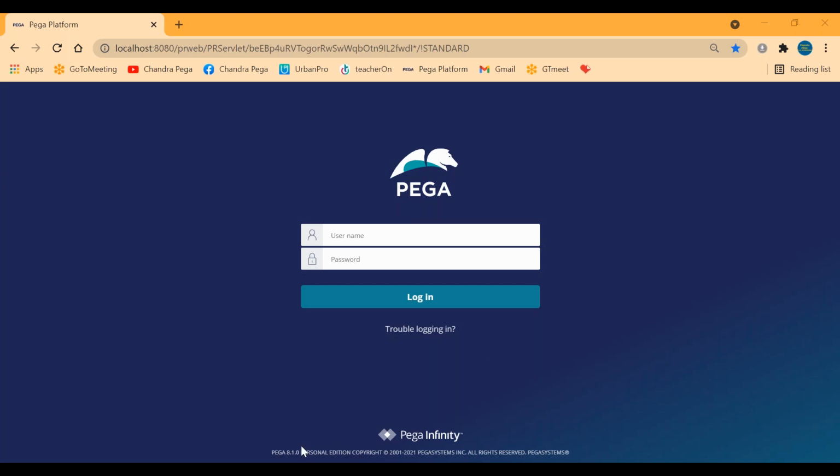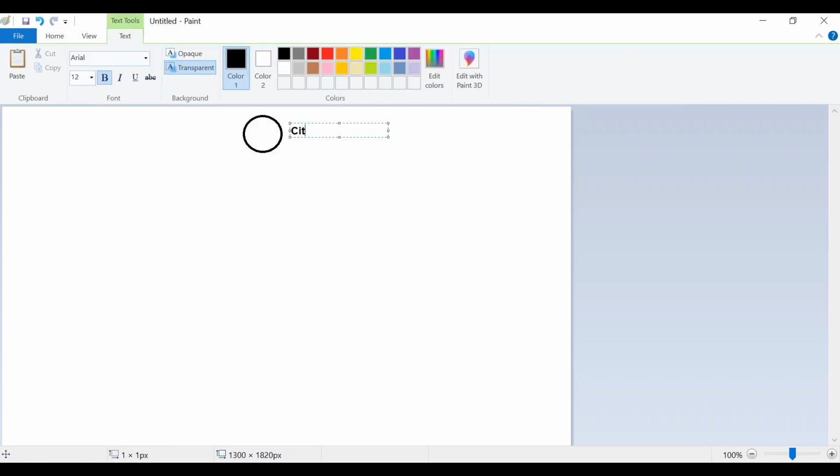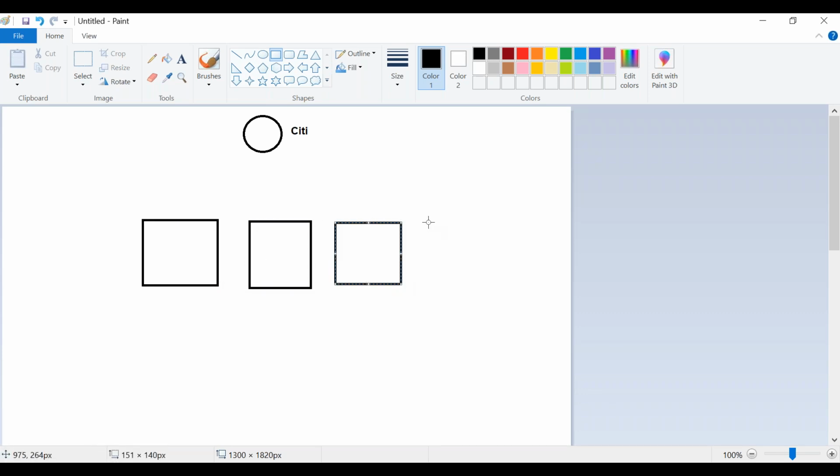Let me consider one small example. Suppose we are working in an organization like Citibank. Citibank will be having multiple internal applications, right? Suppose it is having something like an account creation portal. So it is having one internal application for the account creation portal, one application for the credit card section, one for the salary management. Likewise, it might be having multiple internal applications.